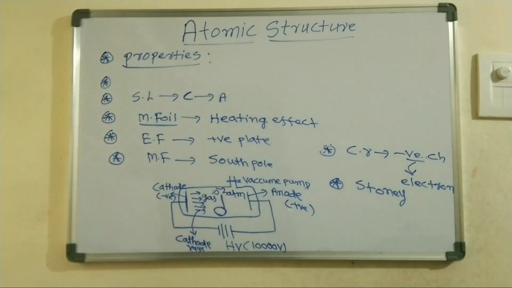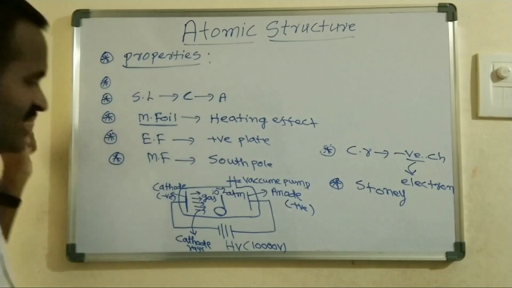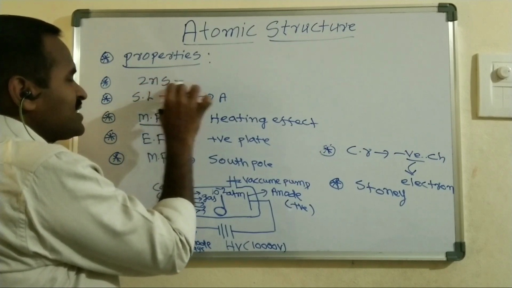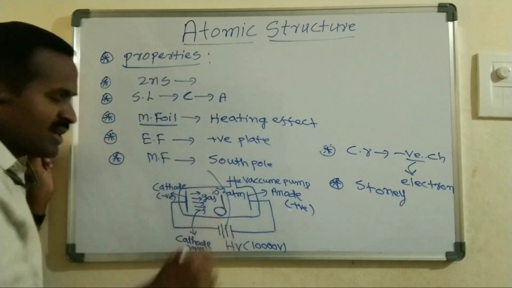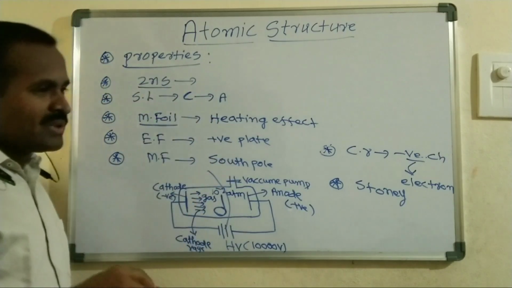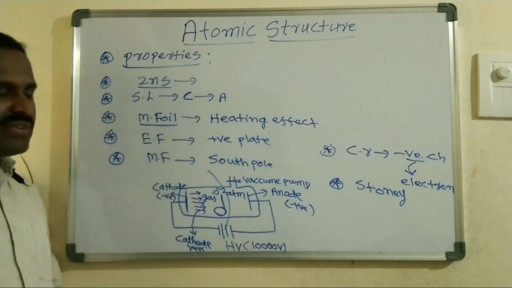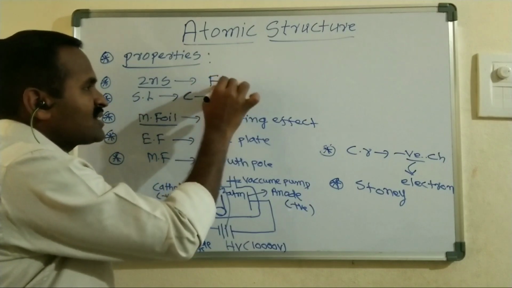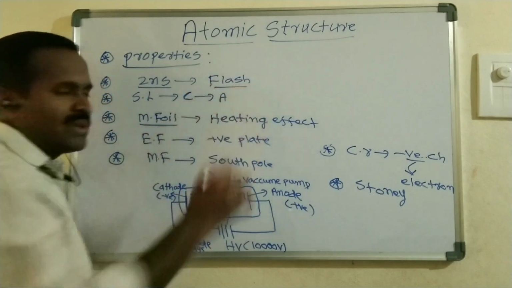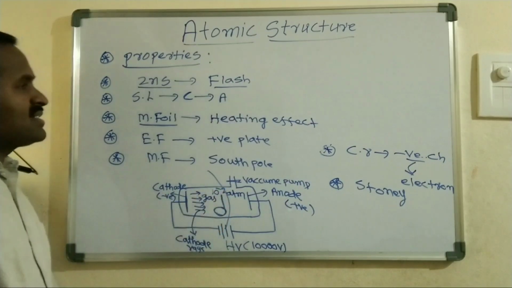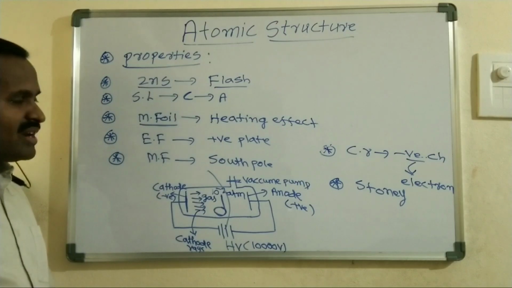And another one: to find out their behavior, since cathode rays are invisible, if you place a zinc sulfide screen, which is a fluorescent screen, in the direction of the cathode rays, you will find that some kind of flashes occur on that screen. So that's the reason we can say that cathode rays are invisible to our naked eye.